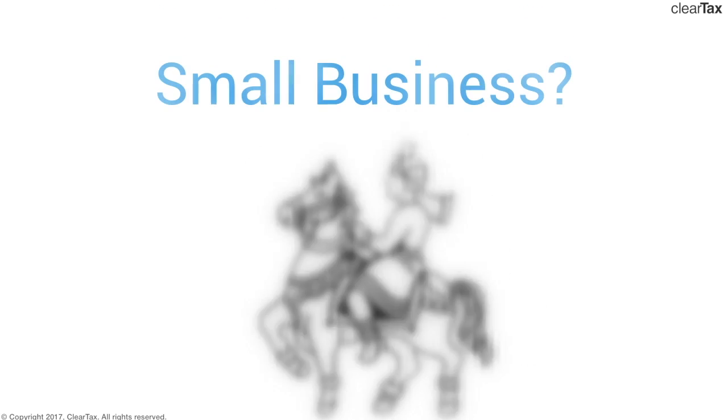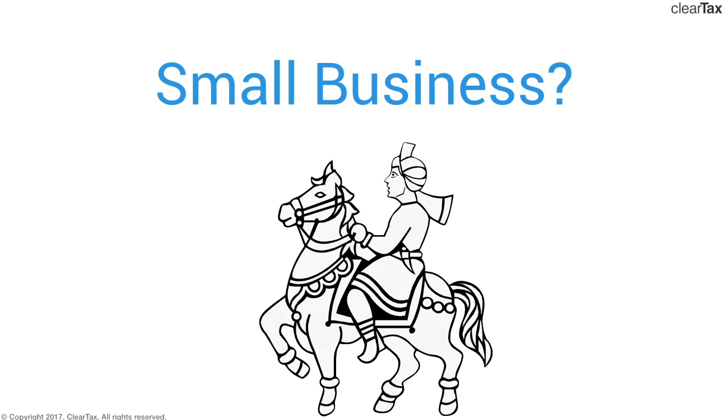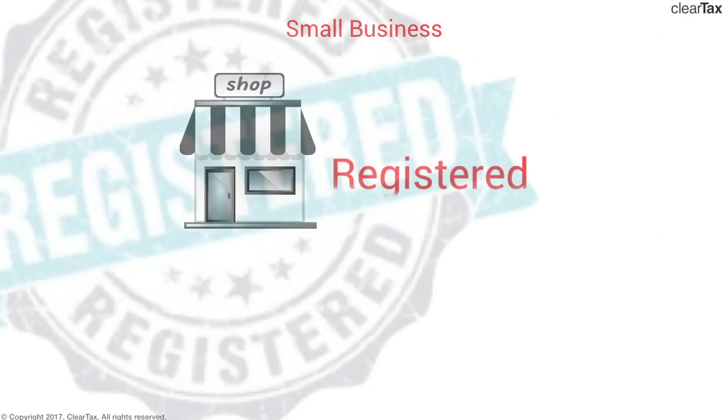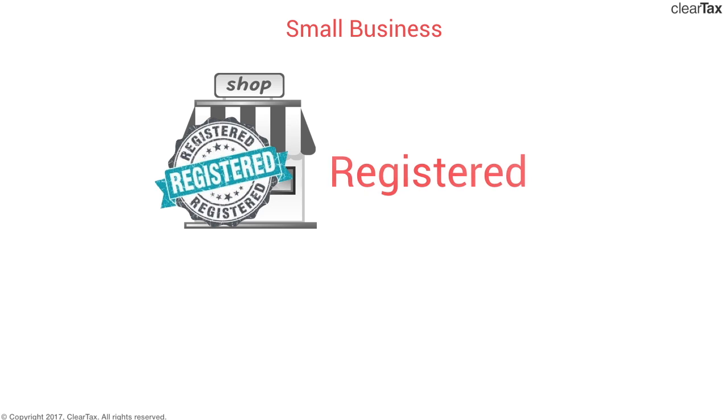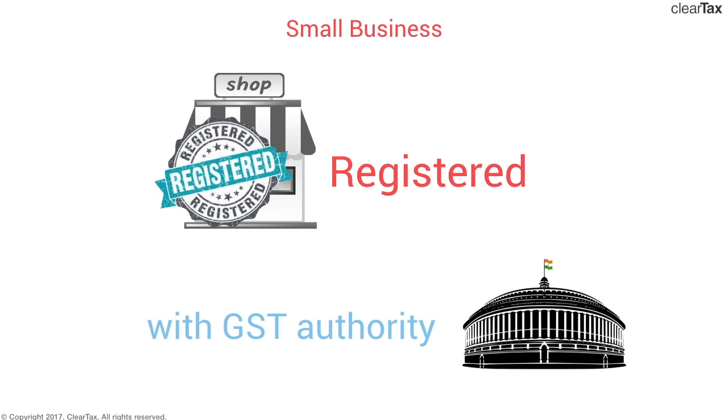We know that the composition scheme is only for small businesses. So the first step is to know whether you are a small business or not, whether you are an eligible bachelor to get married. If you're not, then there's no point in knowing the composition scheme. First of all, to even consider yourself for the composition scheme, you have to be a registered taxpayer. You'll have to register with the GST authority, otherwise composition scheme isn't an option open for you.